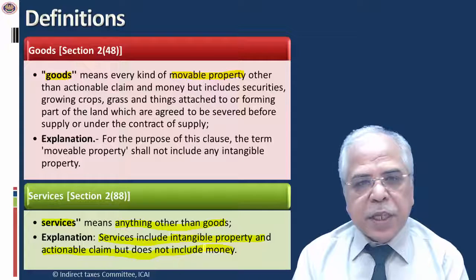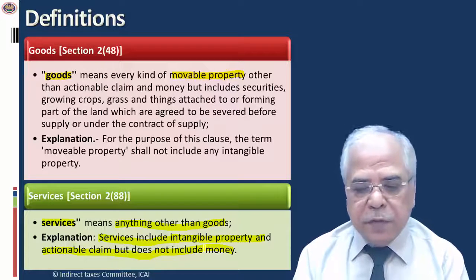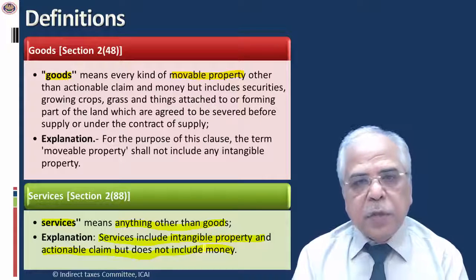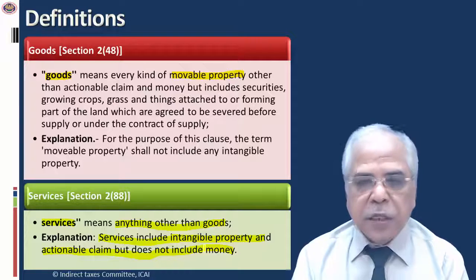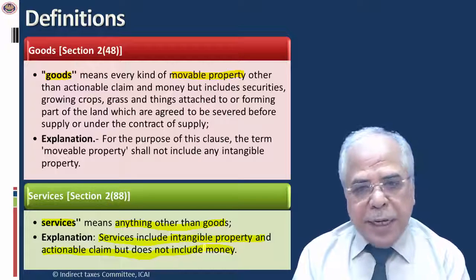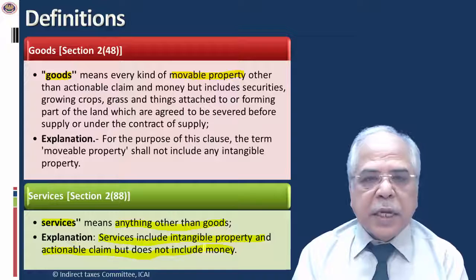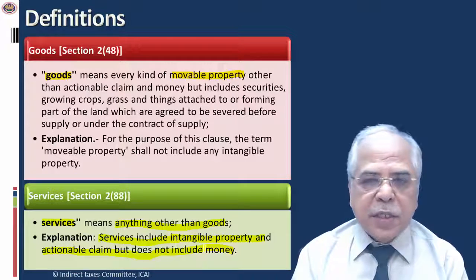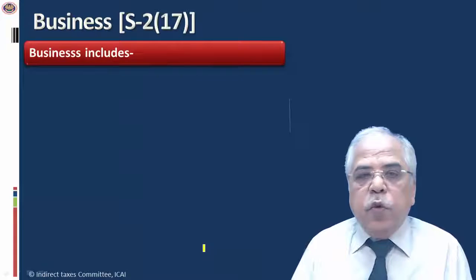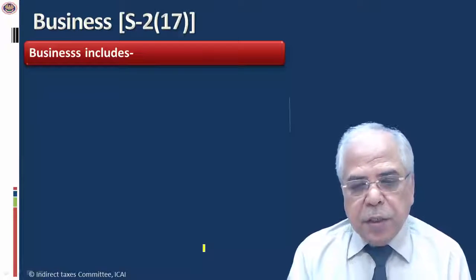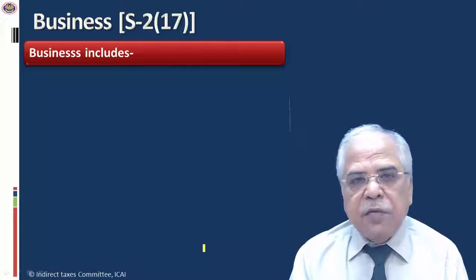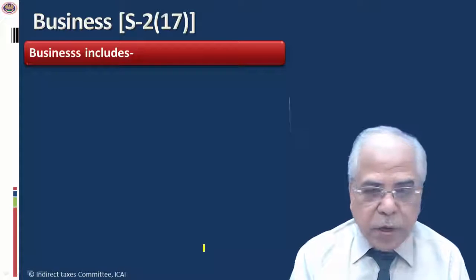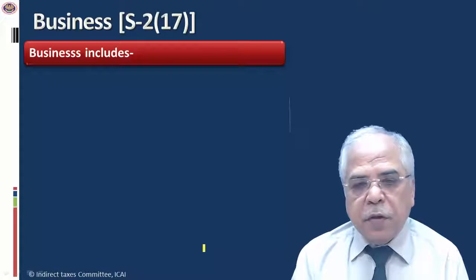That means the rate which is applicable on the supply of services, but it does not include money. So money is excluded from the definition of service, and it is intentionally done so that transactions which are purely in money should not attract the levy of GST. Now we will move to another important definition, that is the definition of business. As we have already discussed, normally the supply in the course or furtherance of business is the subject matter of GST.